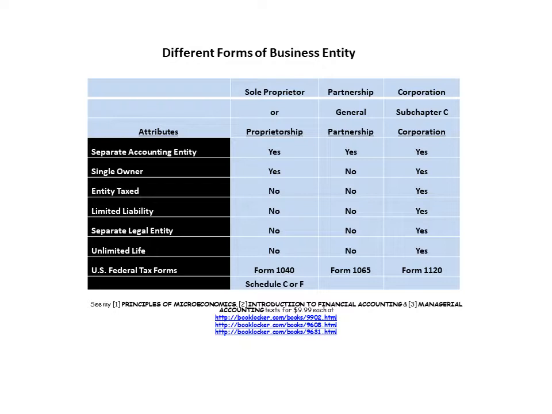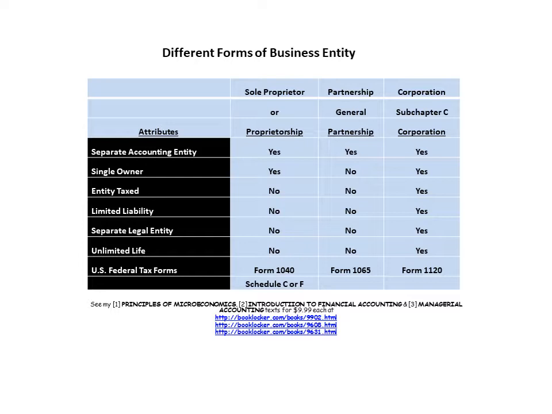The tax forms used to report and compute taxable income from a sole proprietor is a Form 1040 Schedule C or Schedule F. The Schedule F is for farms or ranches. The partnership, general or limited partnership, is reported on a Form 1065, and the corporation for a C corporation is reported on a Form 1120.